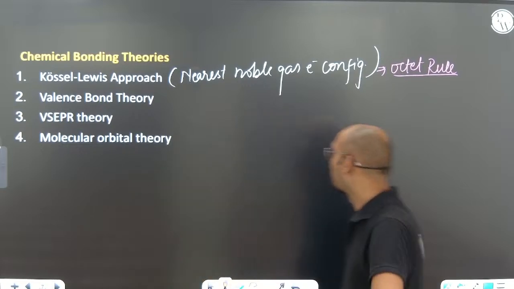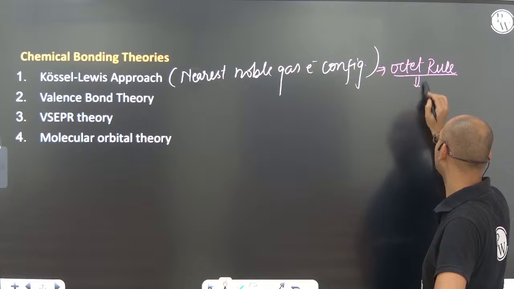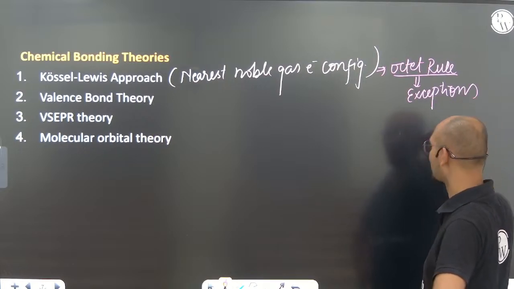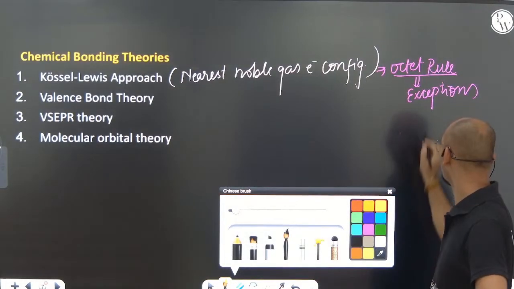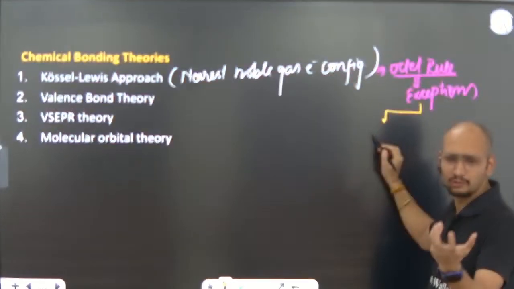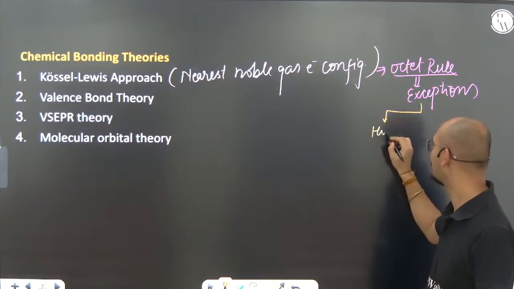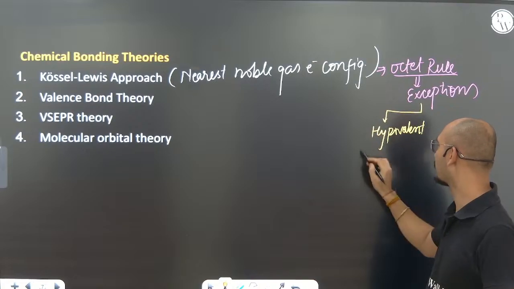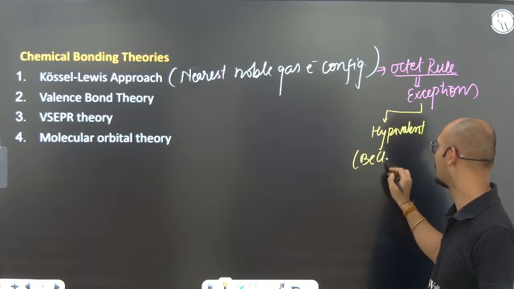But there were many exceptions. What are those exceptions? Can anybody tell me? Please remember, there are a few. Remember them. One is going to be those molecules which are hypovalent. What? BeCl2, or we can say BCl3, right? So these are the examples.